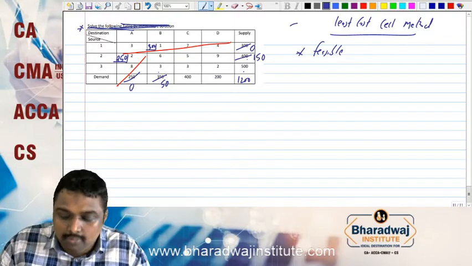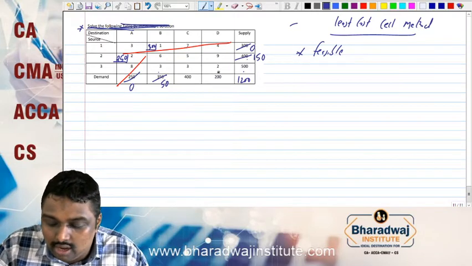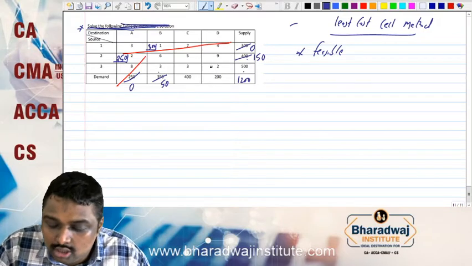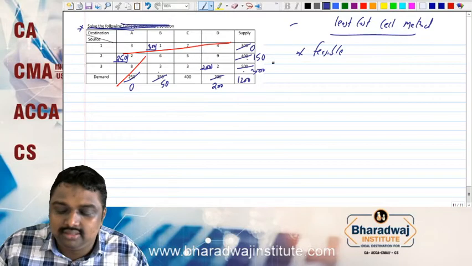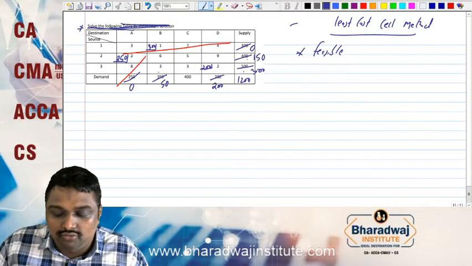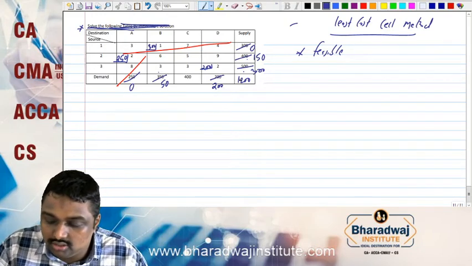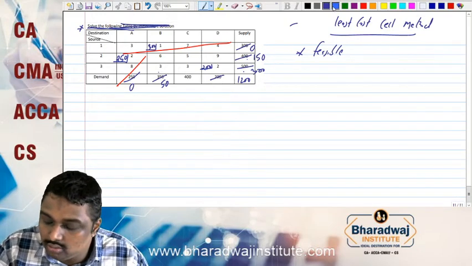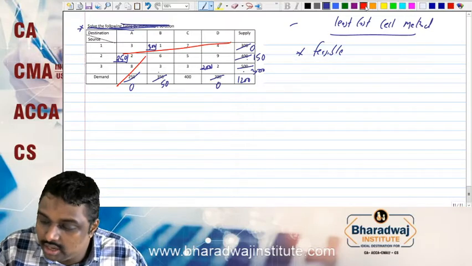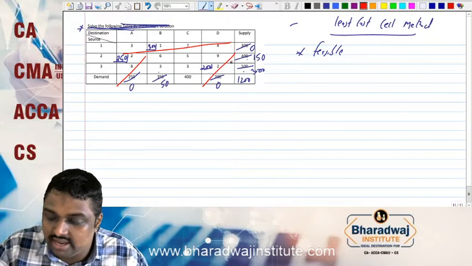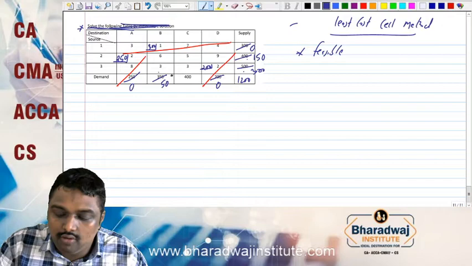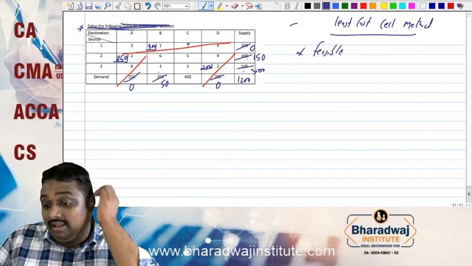Now going further, you have to go to the remaining. Now this 2 is the lower one. So this lower one we allocate. 200 only we can allocate. Balance will be 300. Now if you look here, this 200 is over. This will become now 0. If this becomes 0, you can cross the entire details. Now we have only 4 details pending.